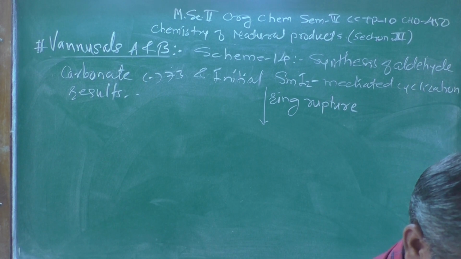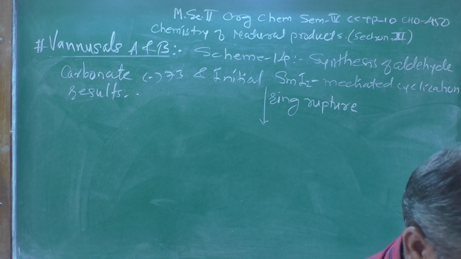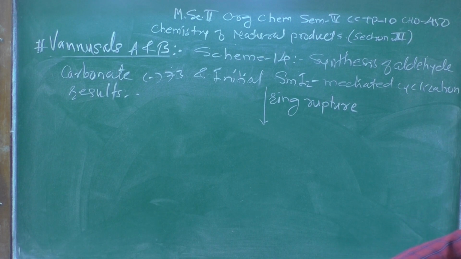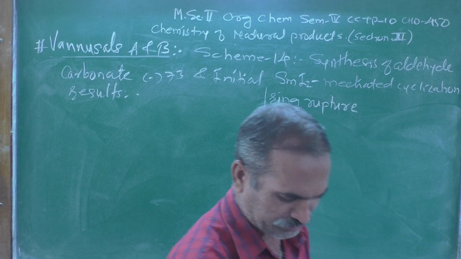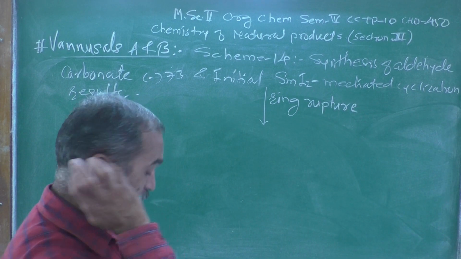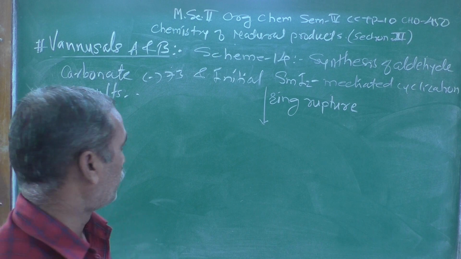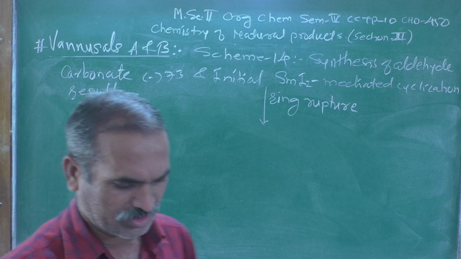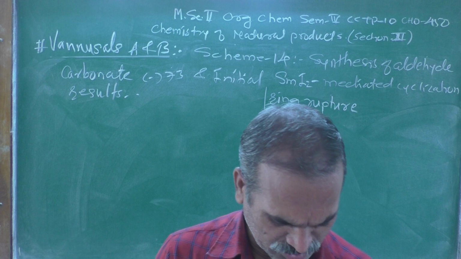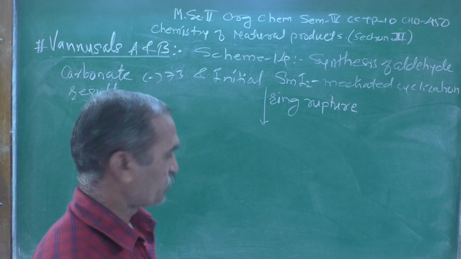This is structure number 75 which I am representing over here, and after that we will get the rest of the structure. Now let us see how that structure looks.